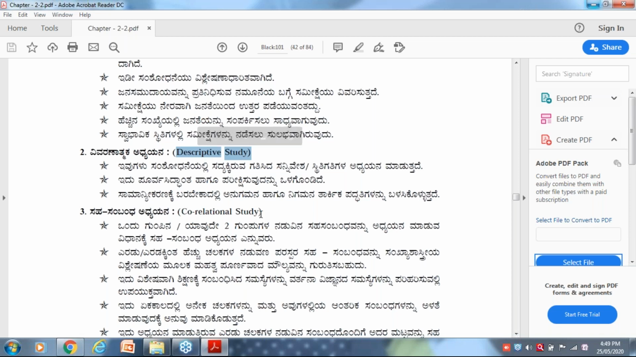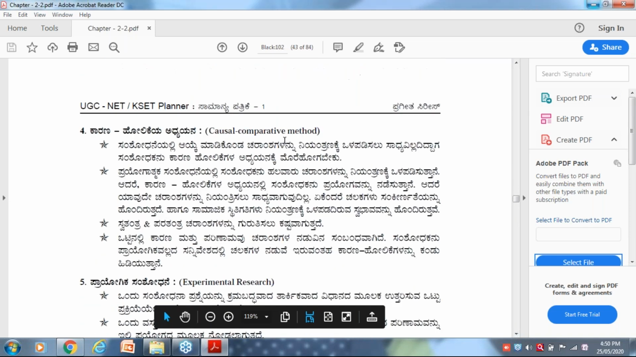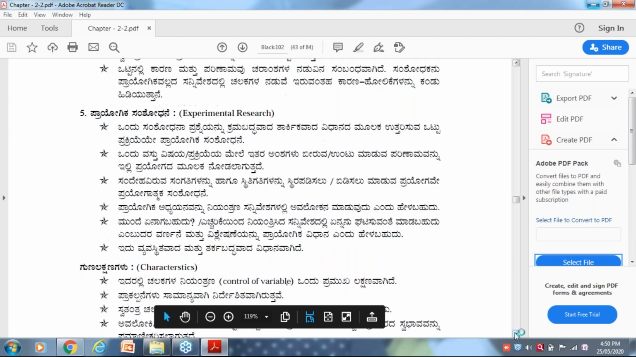Later, correlational studies. Suppose I want to study whether boys are good or girls are good, comparison of boys and girls. There are many more types of survey, but I am not explaining them directly. I'm moving to descriptive study, correlational study. Next, causal comparative research. Causal comparative method, you may say. Just browse on it because it takes a lot of time to explain all those things.